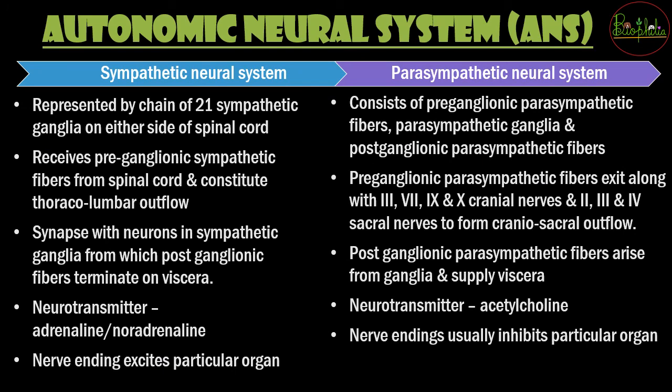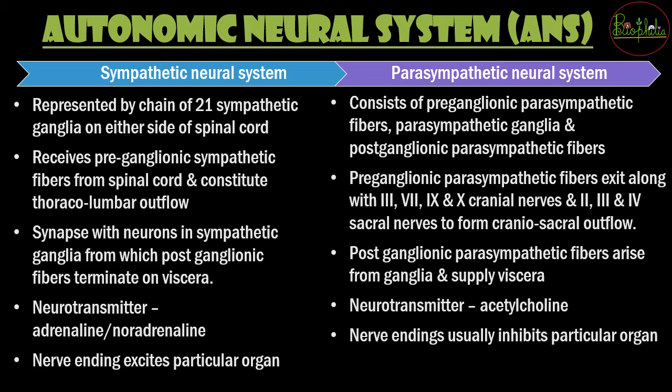Next we see in detail about the autonomic neural system, which is also shortened as the ANS. ANS को भी आप दो हिस्सों में divide कर सकते हो: the sympathetic neural system and the parasympathetic neural system. As we had discussed earlier, the autonomic neural system is the part जो supply करता है to the body parts which are not under your control.